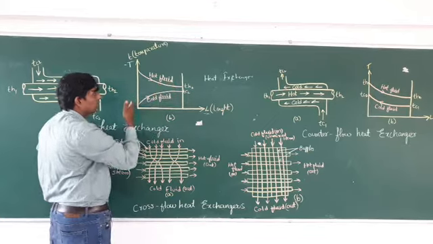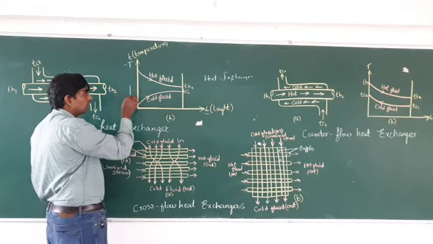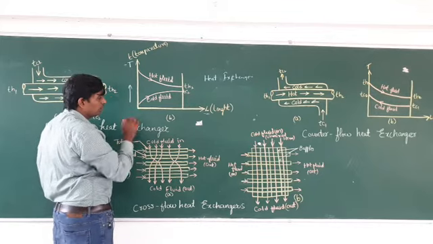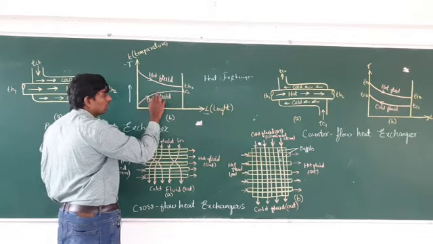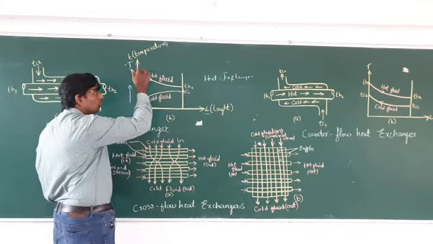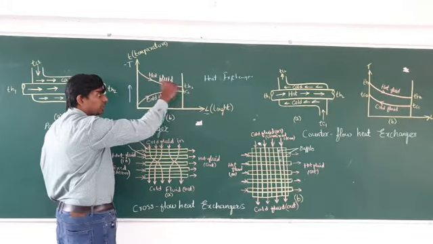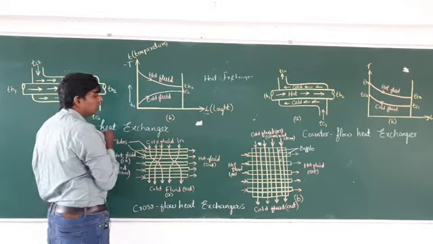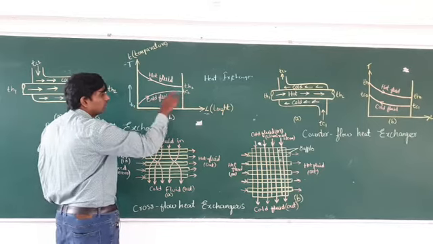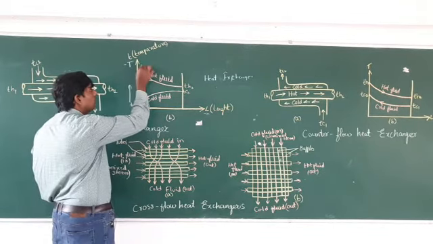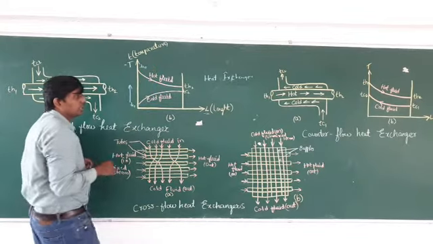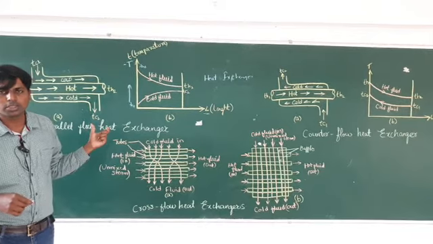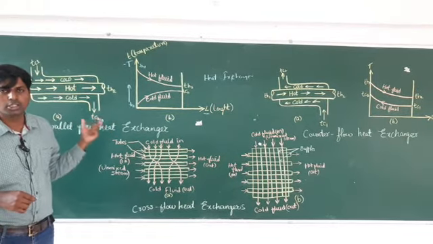This is the temperature axis. If the curve goes up, the temperature is increasing; when the cool fluid is going, the temperature increases. For the hot fluid, the temperature is decreasing. Decreasing means downward, increasing means upward. This one is TC1, and the exit one is TC2; this one is TH1, and the exit one is TH2. This type of heat exchanger is known as the parallel flow heat exchanger.